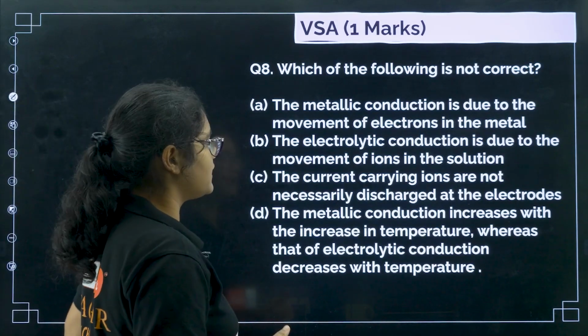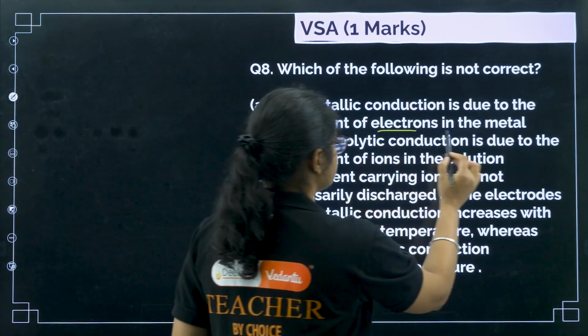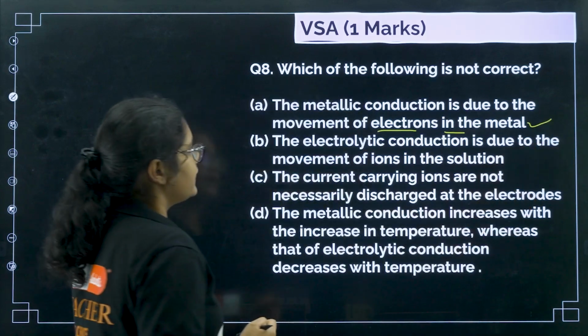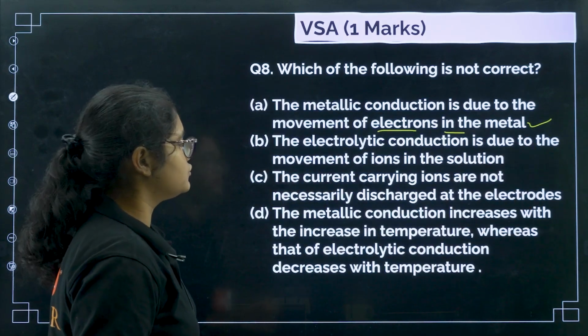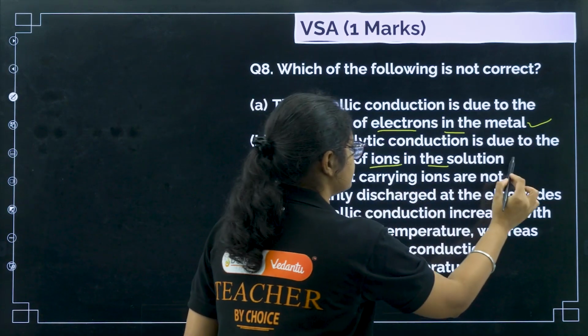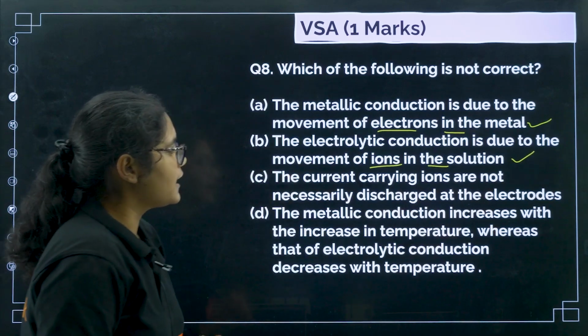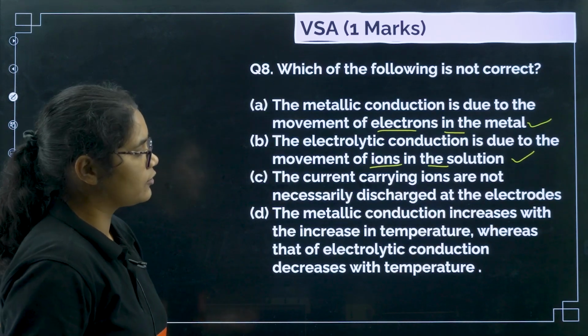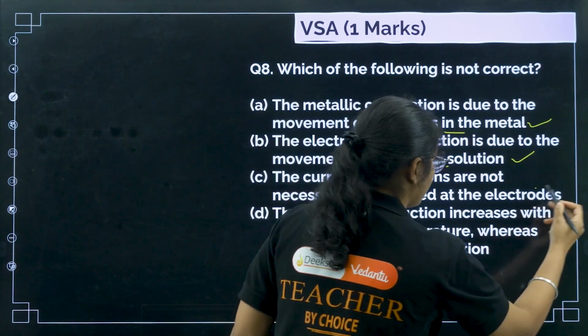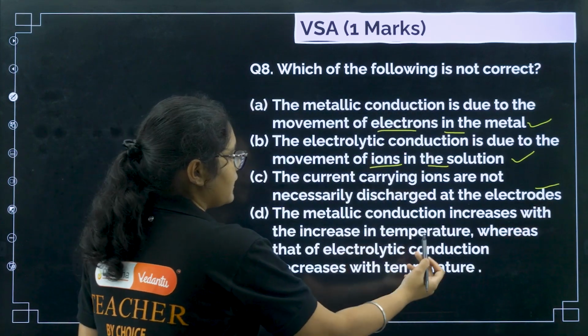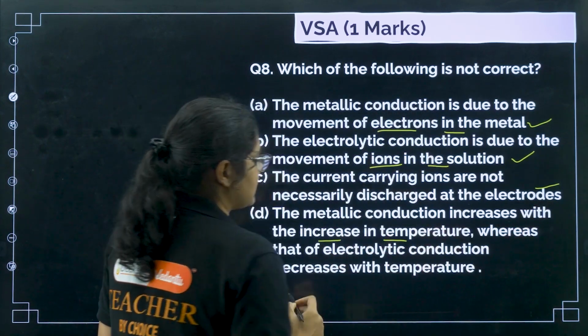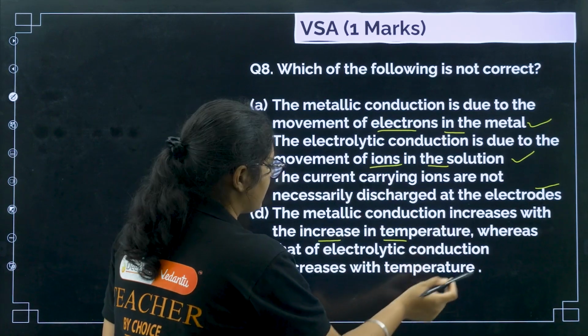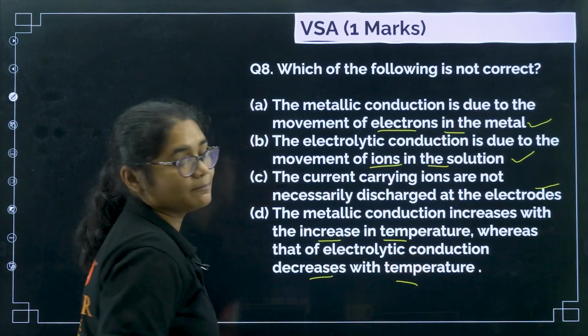Okay, metallic conduction is due to the movement of electrons in the metal. This is correct. The electrolytic conductance is due to the movement of ions in the solution. This is also correct. The current carrying ions are not necessarily discharged at the electrodes. Yes, that is also correct. Okay. The metallic conduction increases with the increase in temperature, whereas that of electrolytic conduction decreases with temperature.